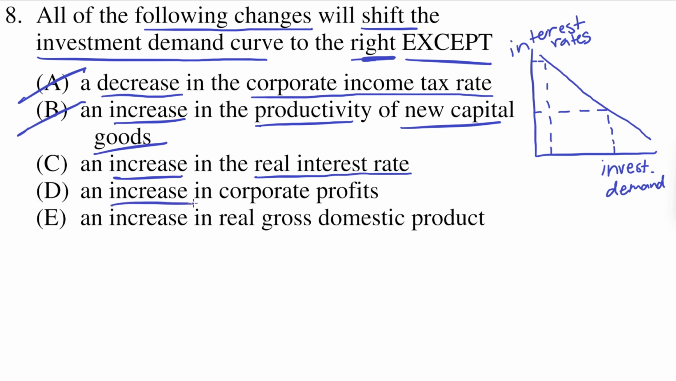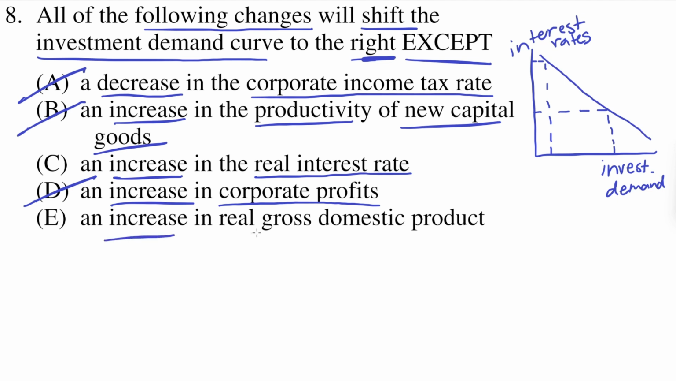D says an increase in corporate profits. So if corporations are more profitable, that means that after tax, they have more money left over to invest in more capital goods and other things related to the corporation. So that means an increase in corporate profits will increase the investment demand, and shift the curve to the right.